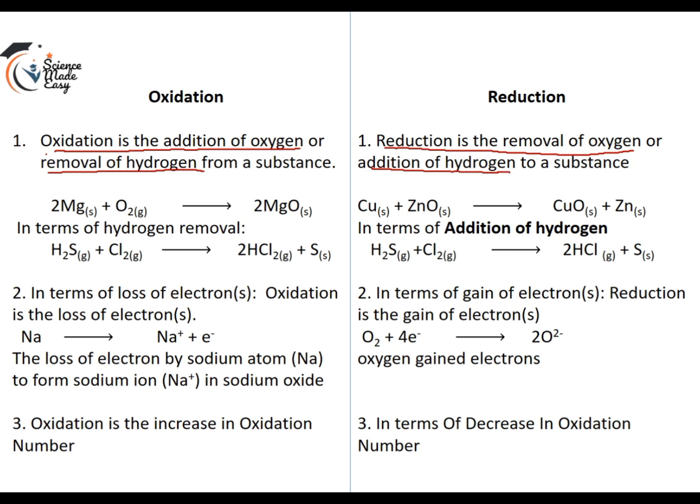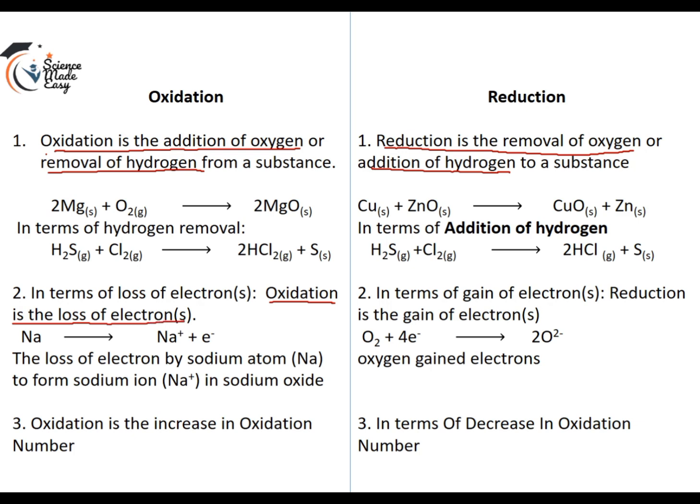In terms of the transfer of electrons, oxidation is the loss of electrons. That means when you notice that an atom loses one or more electrons, then that process is an oxidation process. For instance, sodium with atomic number 11, meaning that it has 11 electrons, has lost one electron here, leaving it with 10 electrons. In this case, sodium has been oxidized to sodium ion.